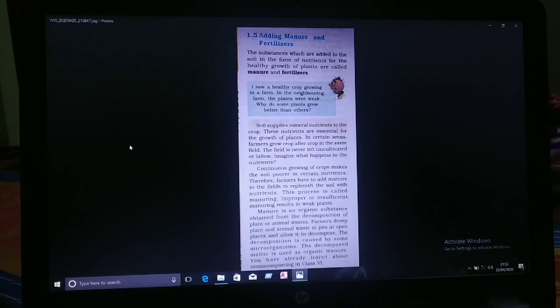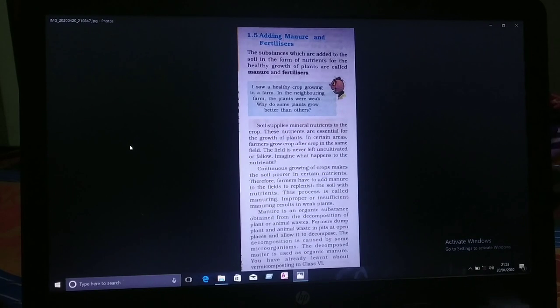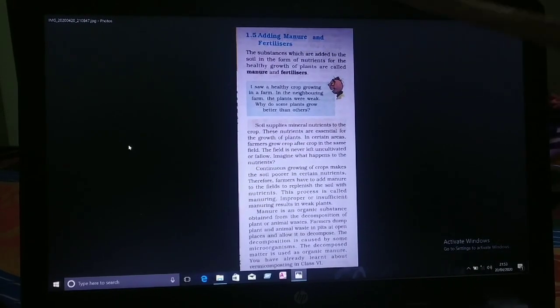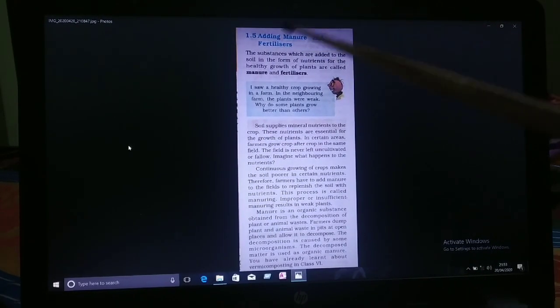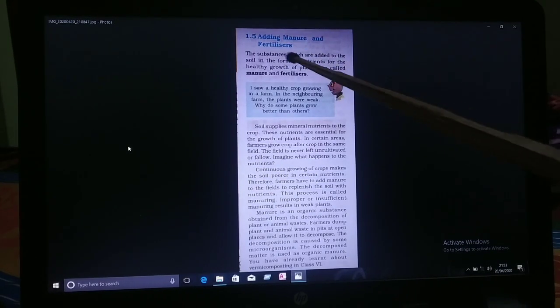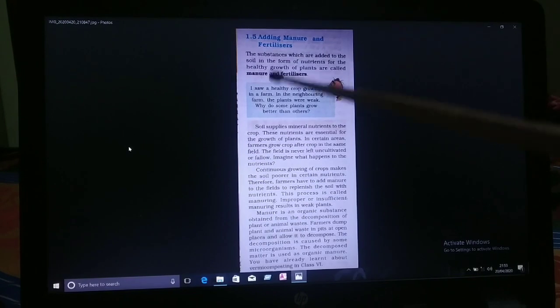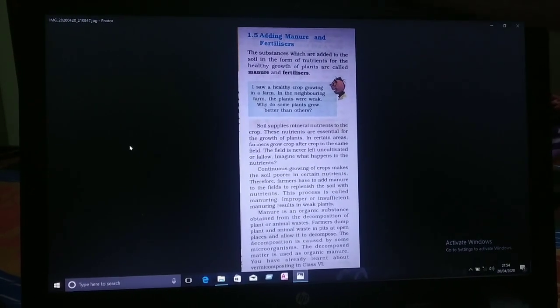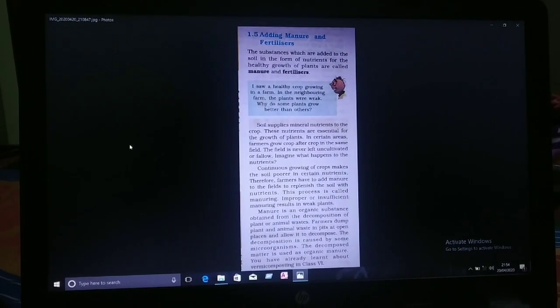How we are getting the nutrients, in the same way plants also require nutrients like manure and fertilizers. Manure and fertilizers are the plant's nutrients. These two types of nutrients are essential for the plants.